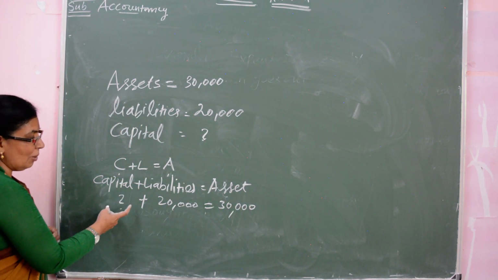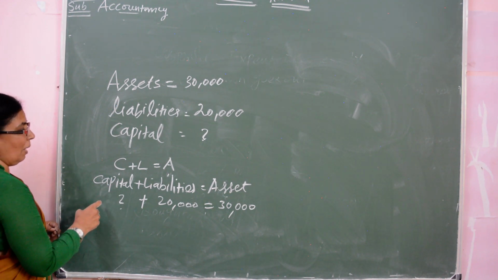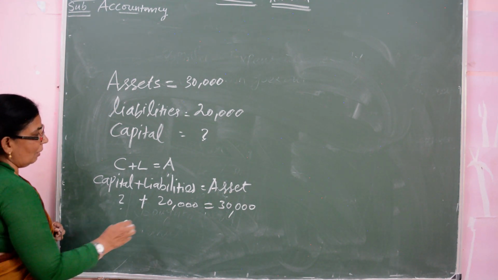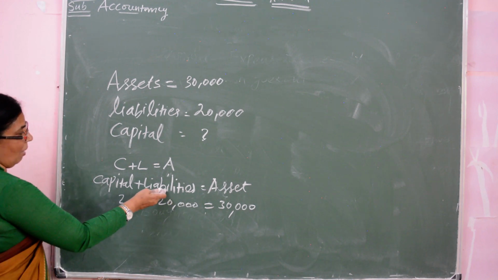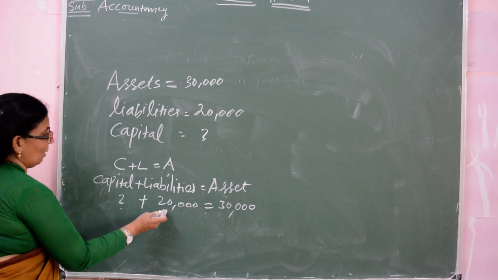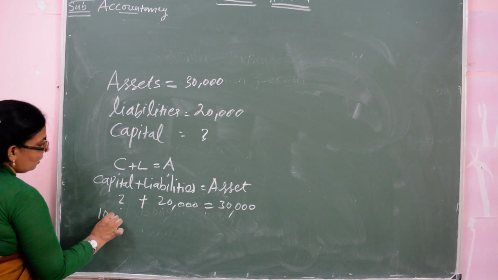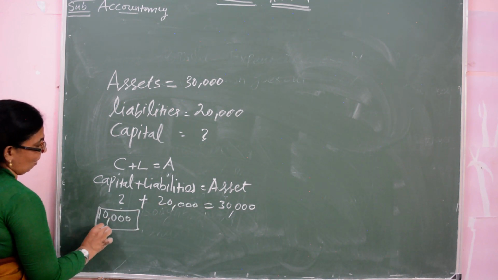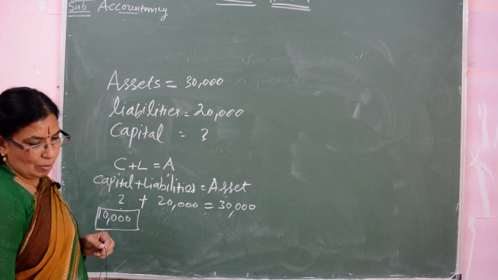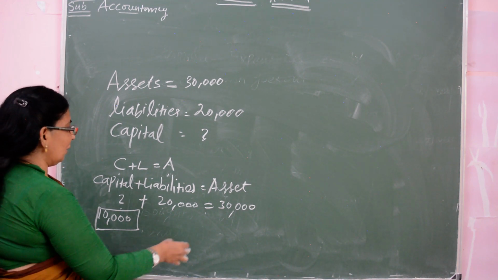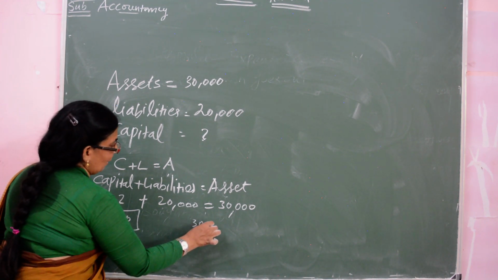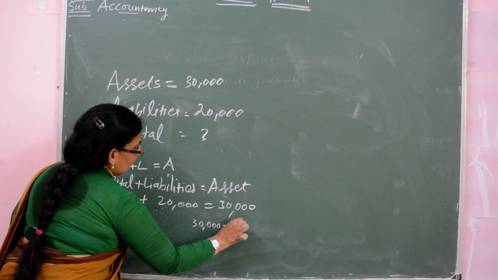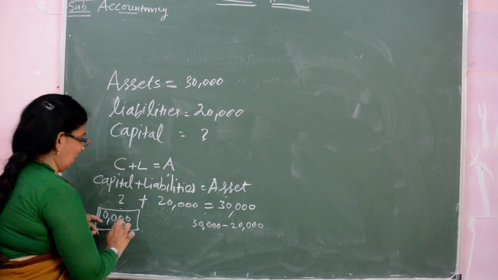Here you have to find out the capital. So how will you find out the capital? Assets minus liabilities. If you write 30,000 minus 20,000, you will get 10,000. The capital will be 10,000.